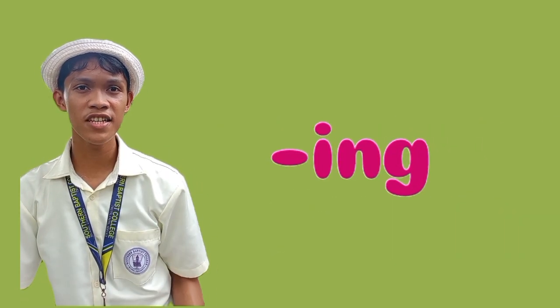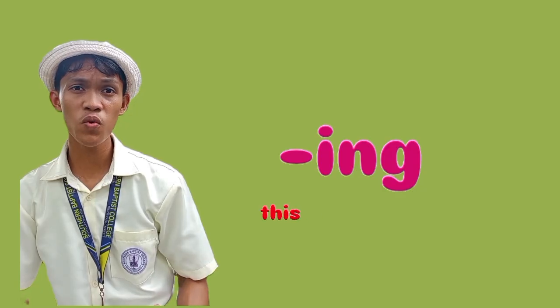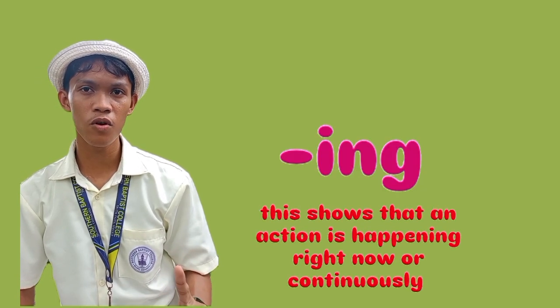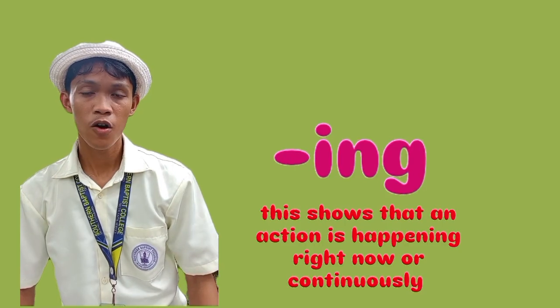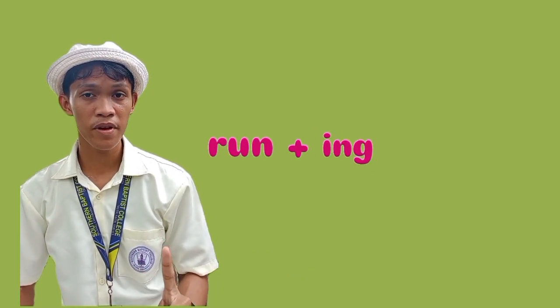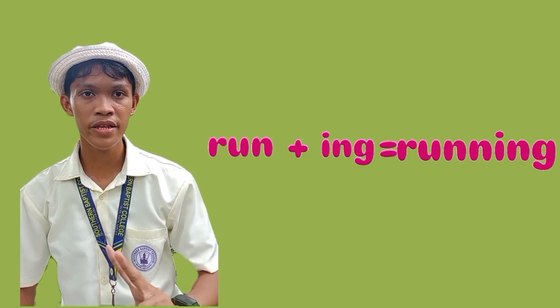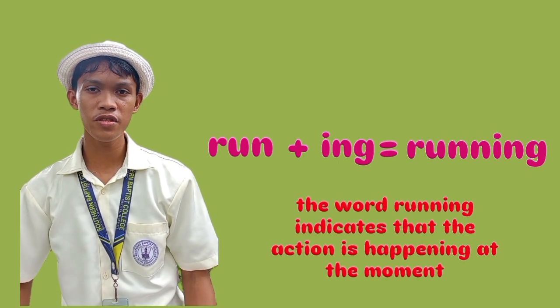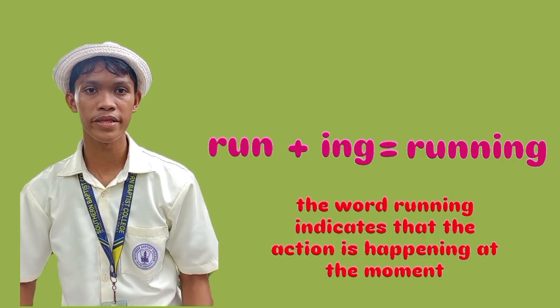The third example is the morpheme ing. This shows that an action is happening right now or continuously. For example, the word run plus morpheme ing is running. The word running indicates that the action is happening at the moment.